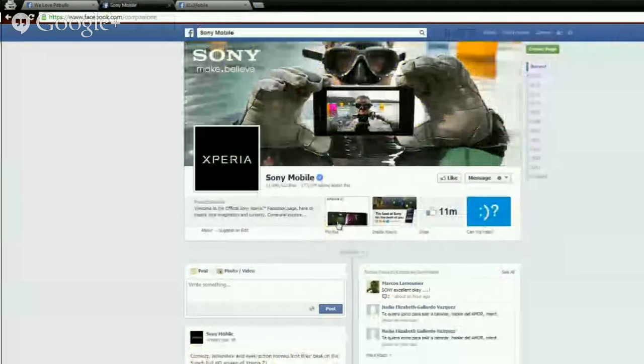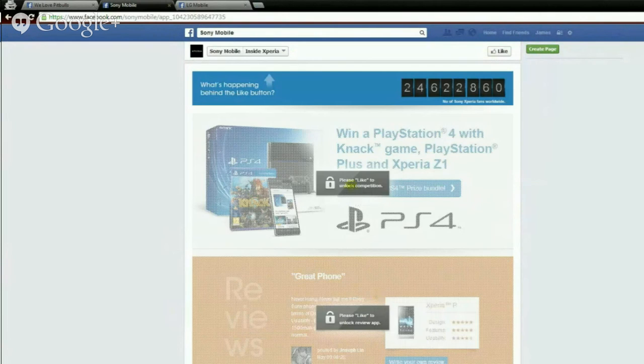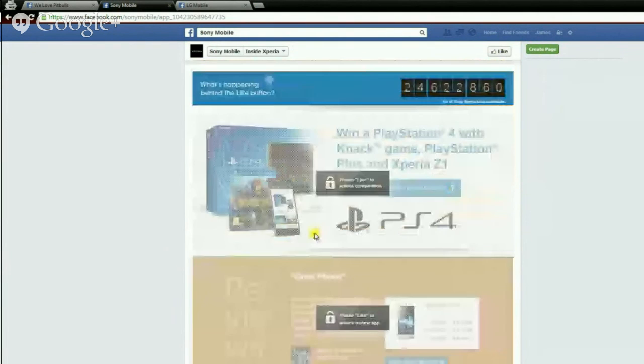Let's go check out Sony Mobile. What do they have? Well, they have their Photos tab again. They have the amount of likes they have, a Can We Help tab, and Inside Xperia, which is their new phone. So let's click on that and see what they got here. All right, cool little page here, and I can see this information, but I can't interact with it until I like the page. That's a cool little trick you can use: you force them to like the page before they can engage with what they have here. So that's a pretty neat trick that you could apply to your Facebook page.